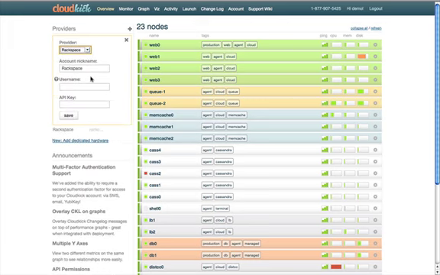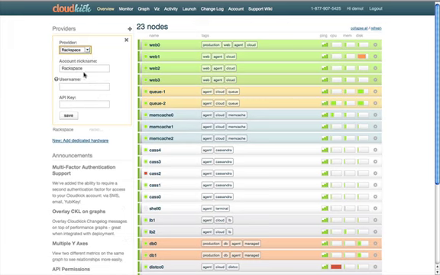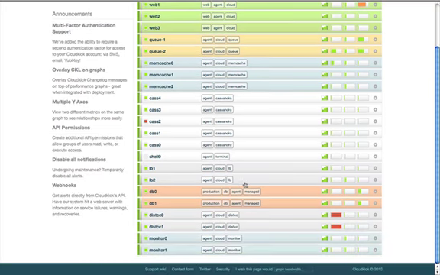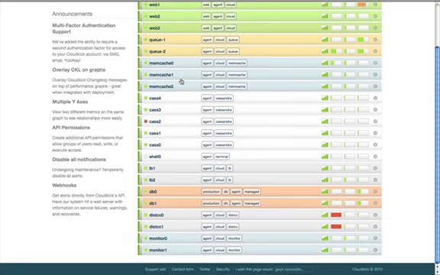I could add multiple accounts if I want to, so it's very convenient if you have a machine on EC2 and maybe one over on Rackspace. But what you would do is you would go over to the Rackspace dashboard, pull in your username and API key, and then hit save, and then all your machines would appear, just like so. So in this case, we have, I don't know, it's about 23 servers, as indicated up here, and we can start to dig into them and see what's going on.